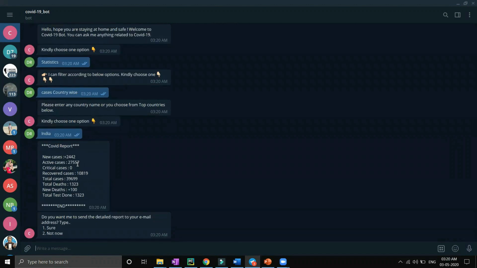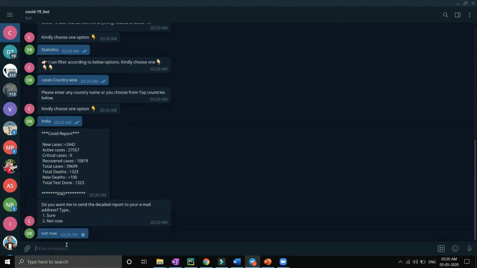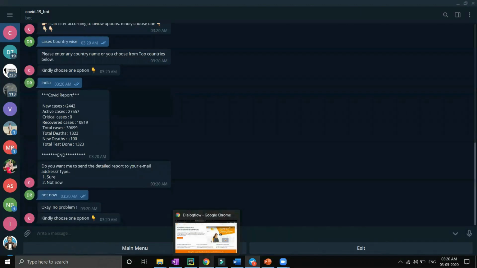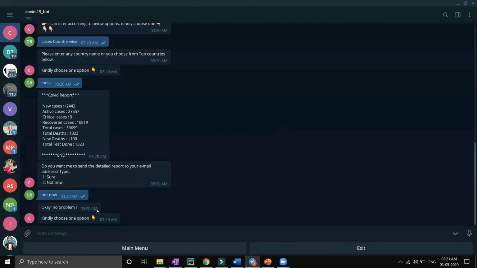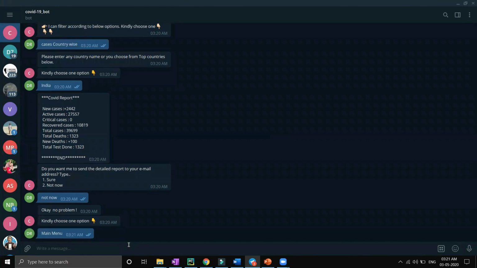Now it is giving me the report of India, and if you want to send this report to your email with the prevention measures attachment, you can type sure, otherwise you can type not now. Anyhow, if you want to see what the email looks like, it will send you an email like this, or you can customize your email in the form of HTML. There is an HTML format for that. You can customize it according to your needs. Okay, so let's go back to the main menu.